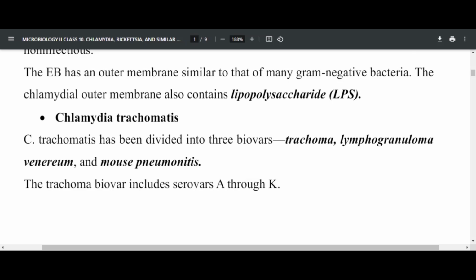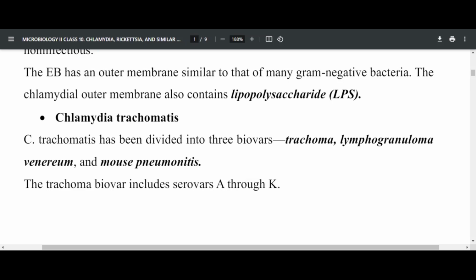So now we have 3 biovars. As you remember, we have what you call serovars or biovars. Biovars are biological organisms associated with different types of diseases.